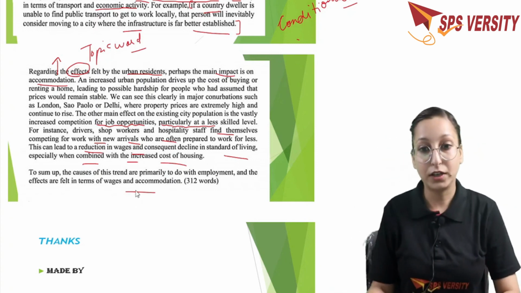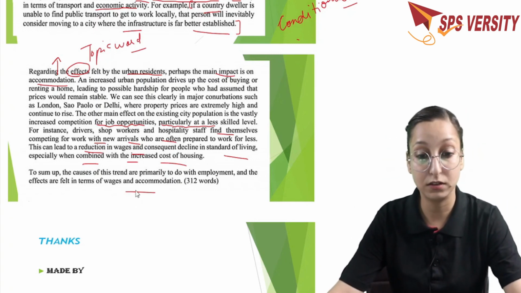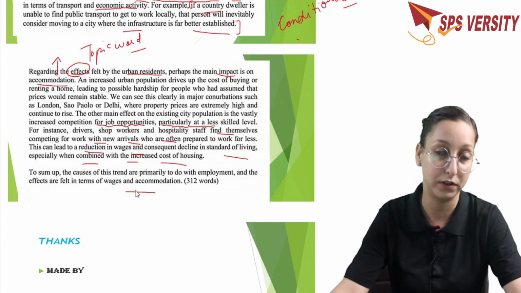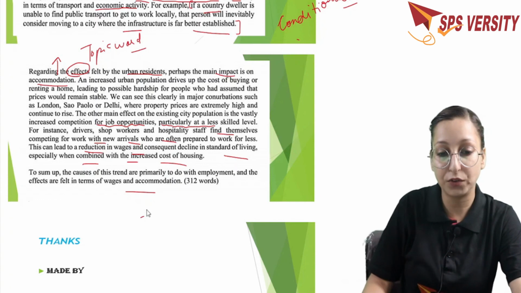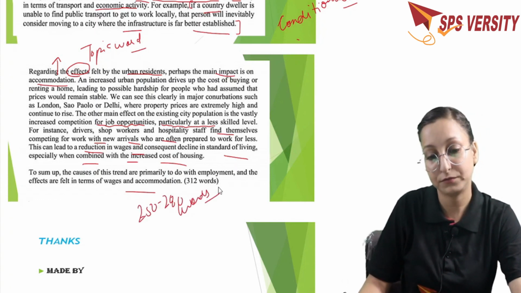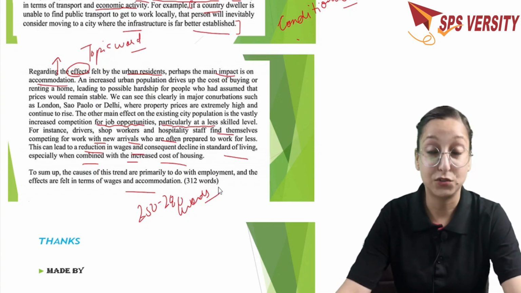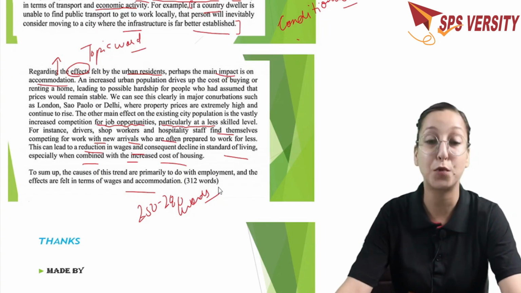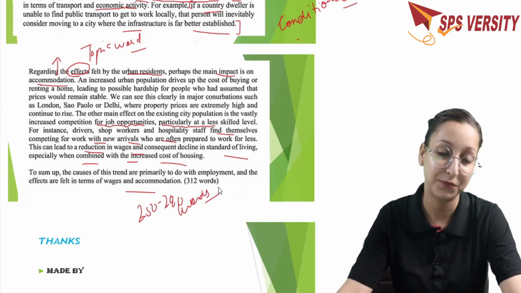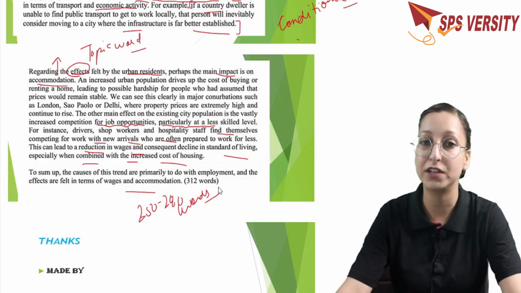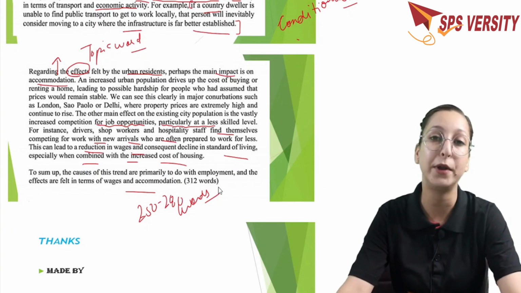So you can check that this is an essay written by using the complex structure, and the word count here is 312 words. So you are supposed to write 250 to 280 words. So this is how a well-structured essay looks by the use of complex structure, variety of sentence structure, error-free sentences, proper use of punctuation. Okay? So if you want to score very good marks in your grammatical range and accuracy, these are the things that you have to keep in your mind.